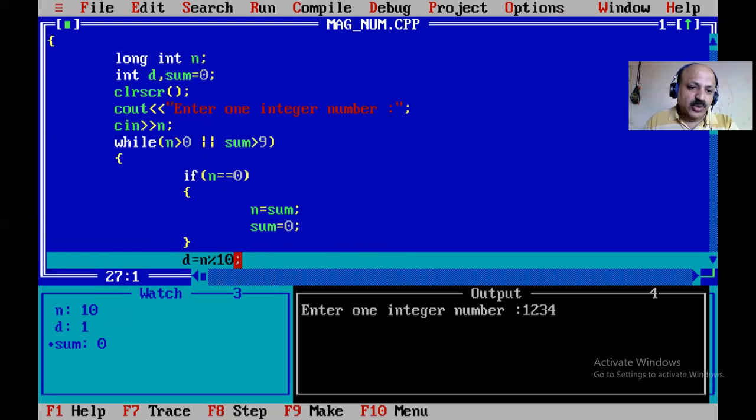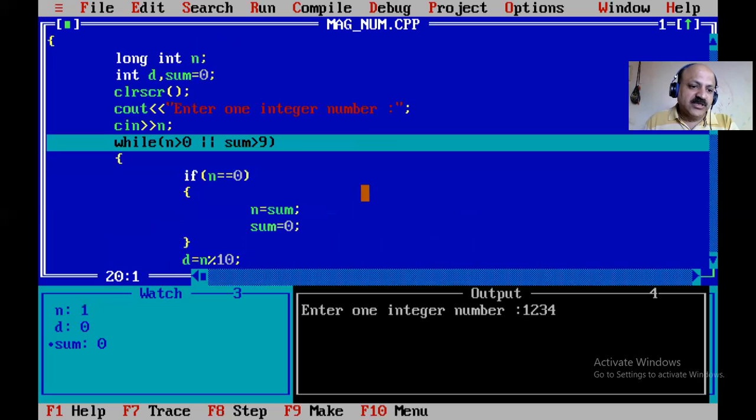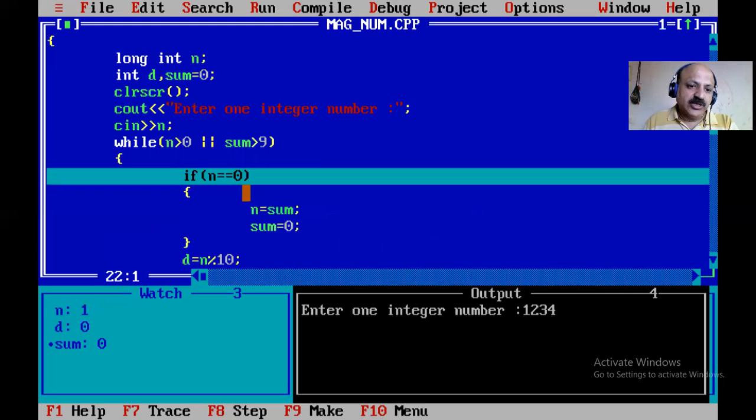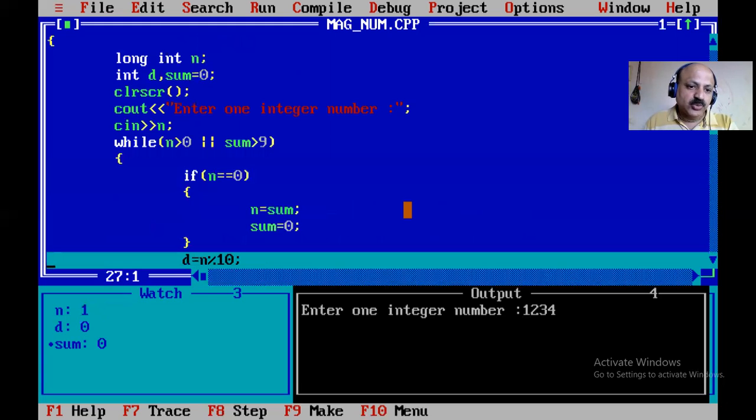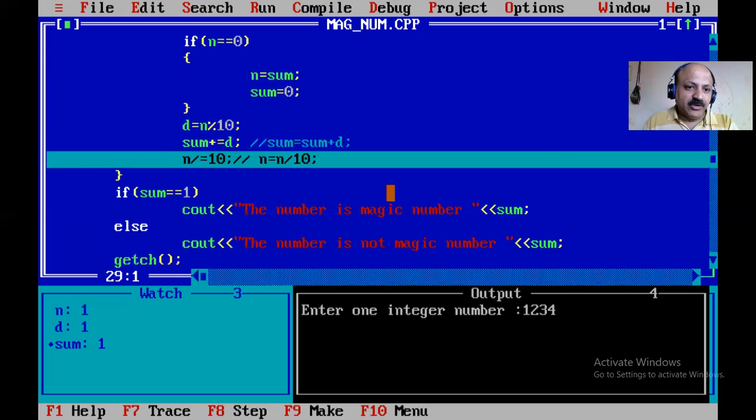So 0 is stored in D and sum is 0. Yes, because D is 0 and the new number is 1. Yes, the while loop again continues, n is greater than 0. Yes, 1. So the if condition is not true, D is 1 and sum is 1 now and the new number is 0.